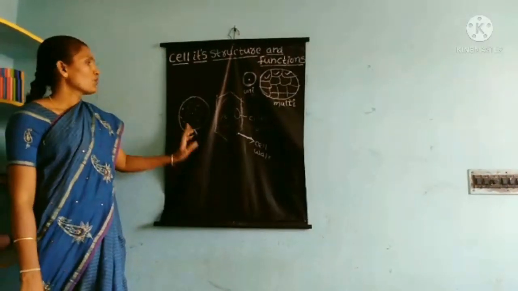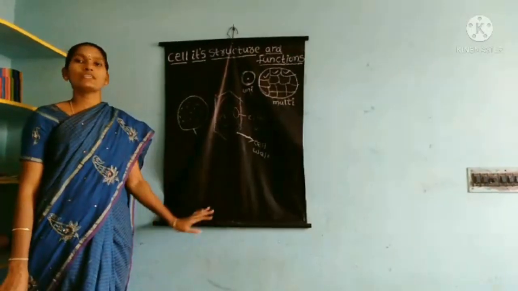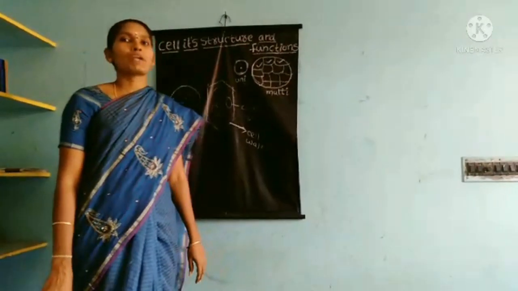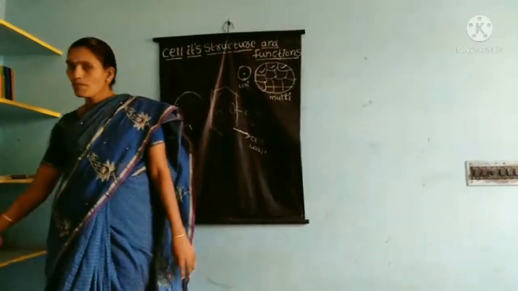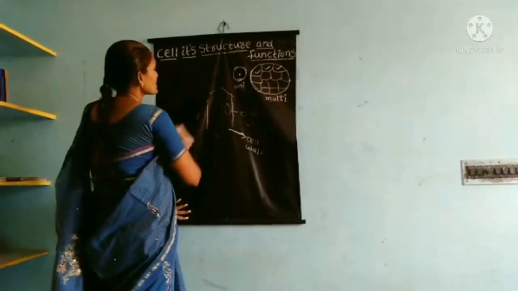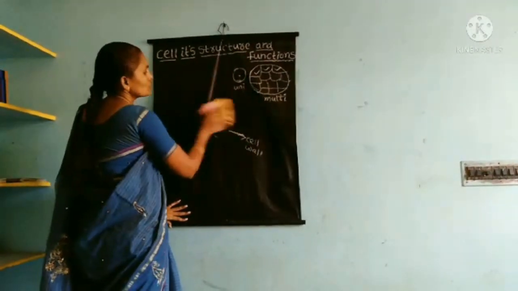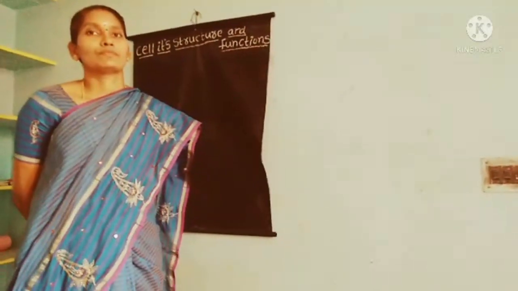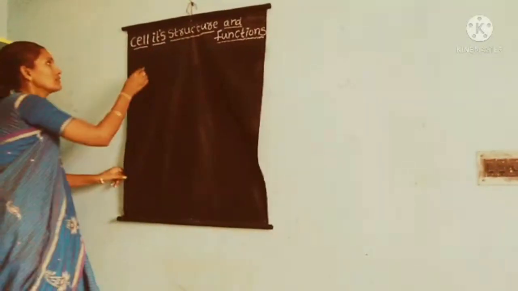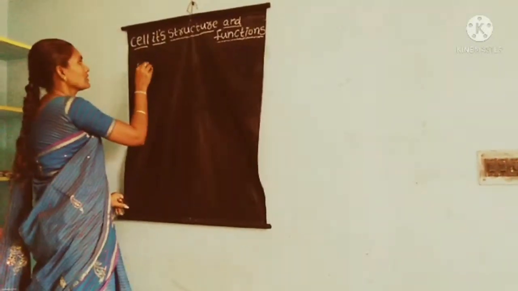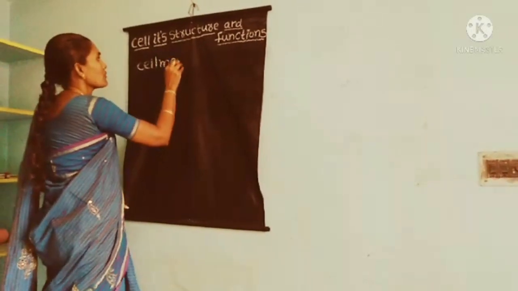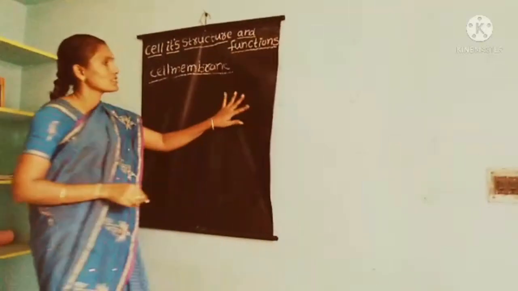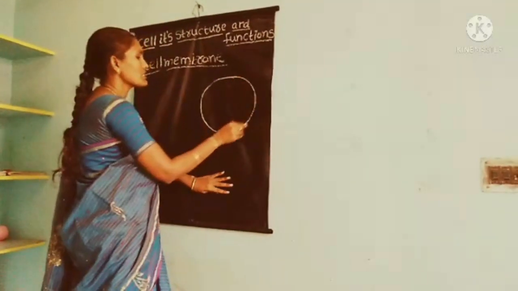Let us start. What are the functions of each part? The first one is the cell membrane. Children, observe the animal cell picture.